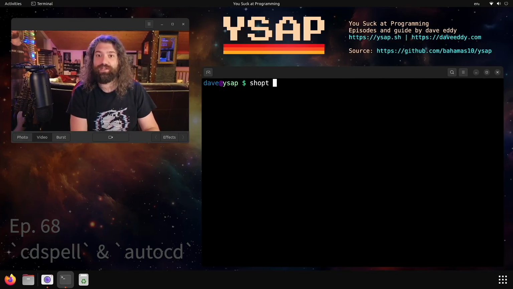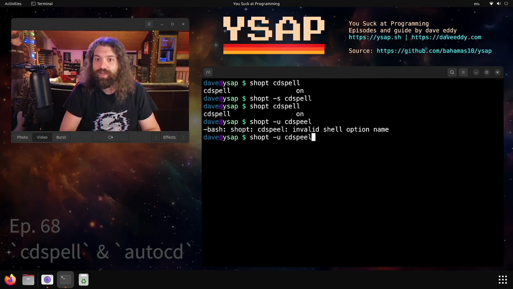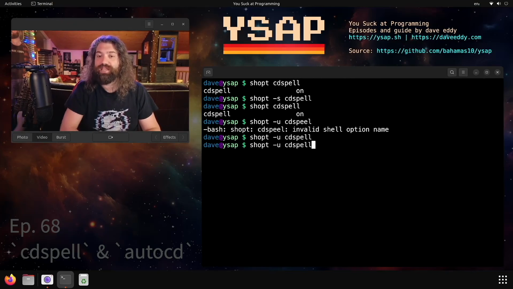So the first thing we're going to talk about is cdspell. If you use shopt, shell opt, you can do shopt cdspell and it will tell you if it's on or off. I have it on right now. You can turn it on with -s, which you can remember as set. You can turn it off for whatever reason with -u, for unset, in case you wanted to turn it off. But in our example, we're going to turn it on.